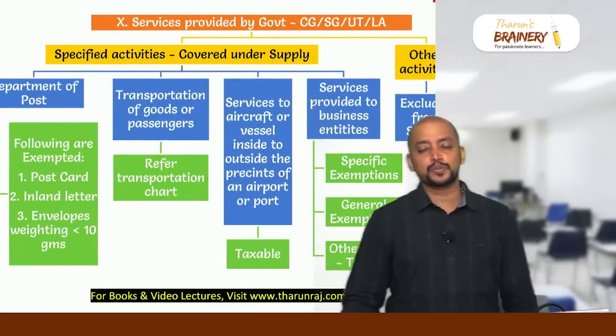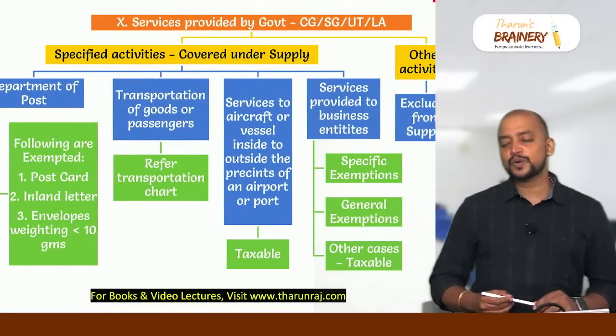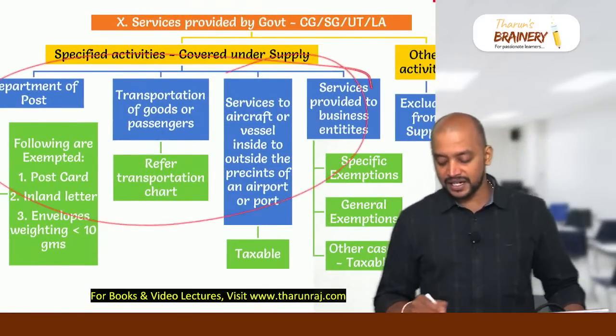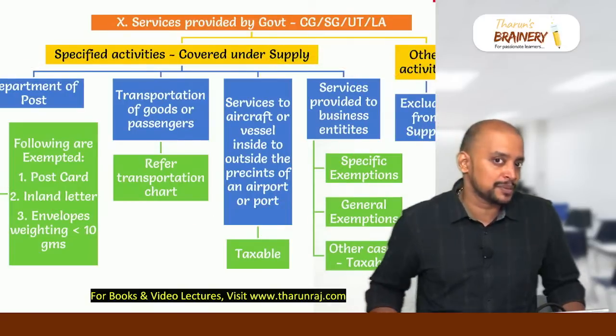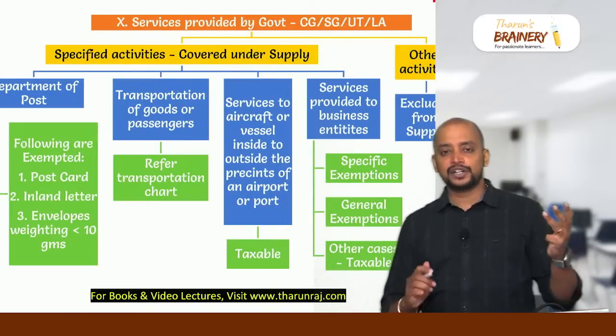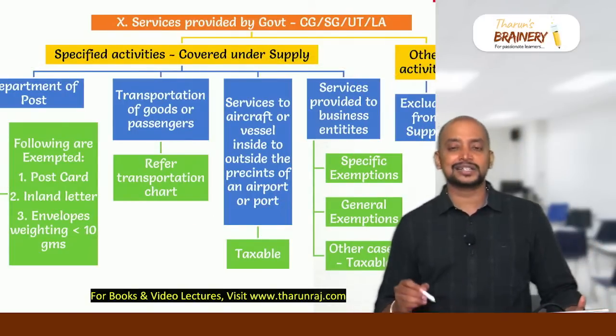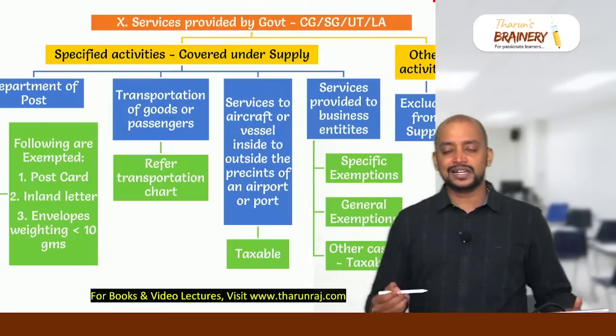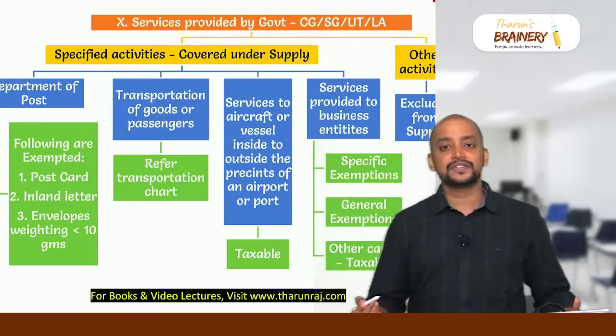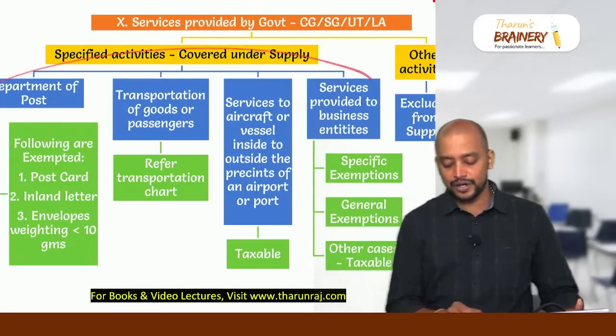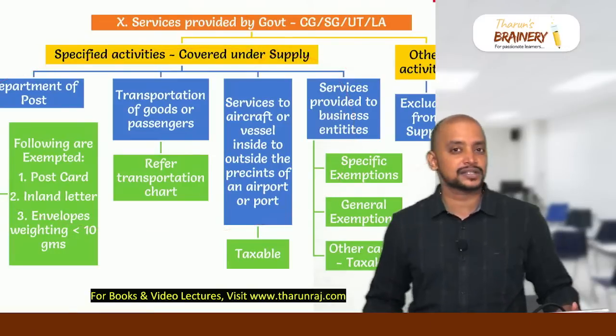Then services provided by government, 4 activities are covered under supply and other activities are excluded from supply. 4 activities are Department of Post, transportation of goods or passengers, services to aircraft or vessel in the port or airport, or services to business entities. These are the 4 activities covered under supply and other activities excluded from supply.